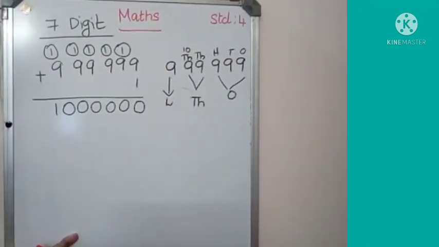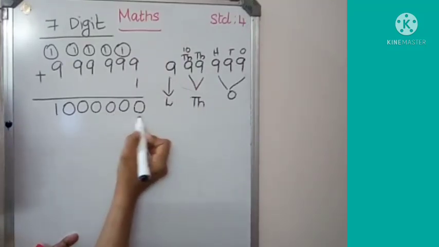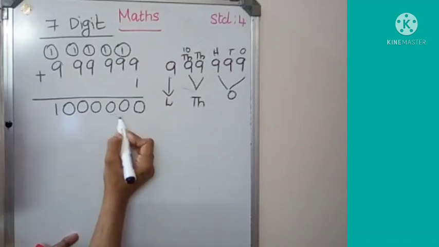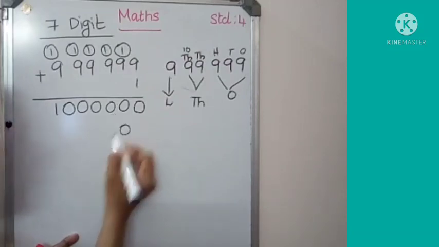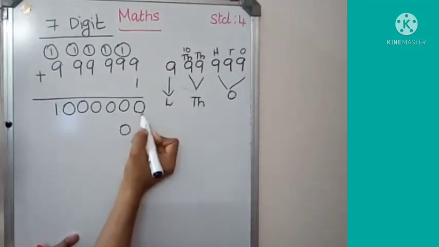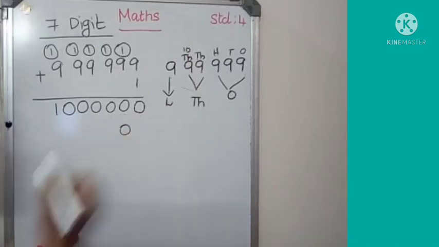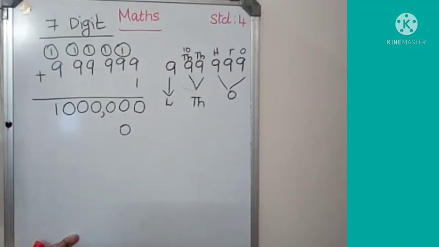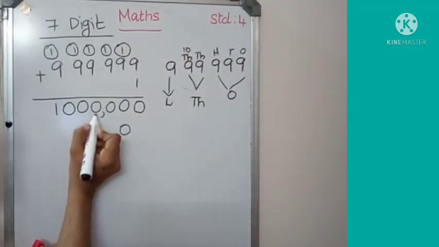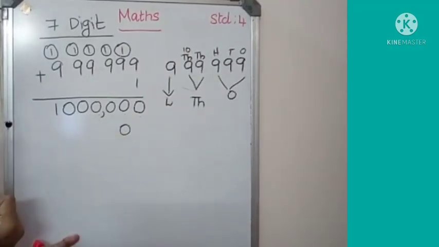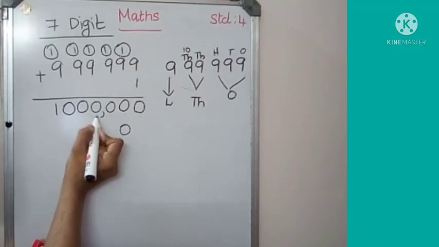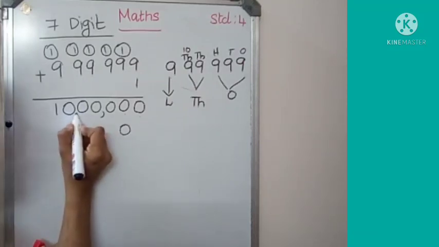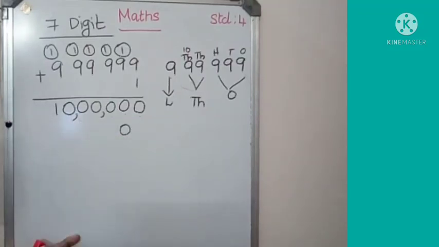How will you mark the periods? We know these last 3 places come in the ones period. That is ones, tens, hundreds. We put a comma here. Then the next 2 places come in the period 1000. We put a comma again here.